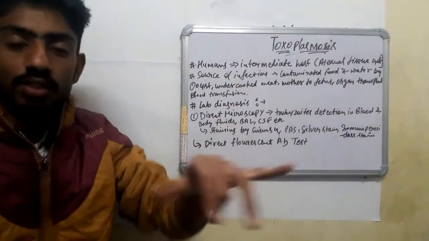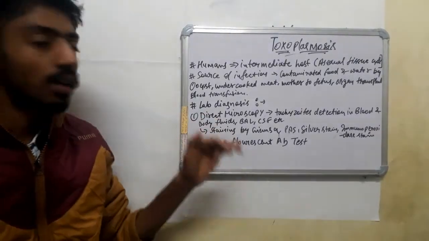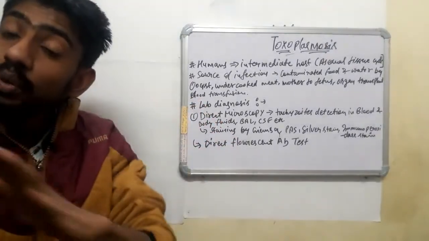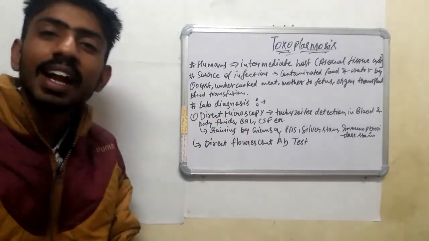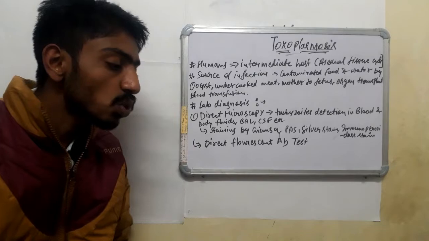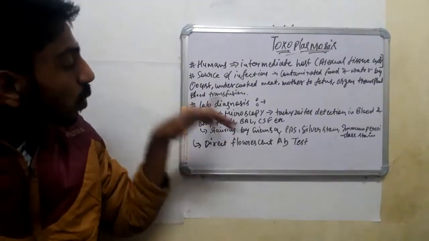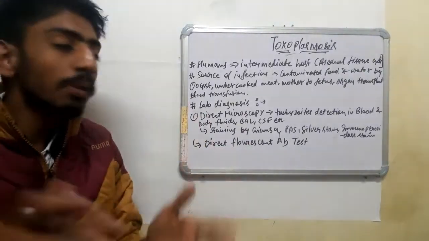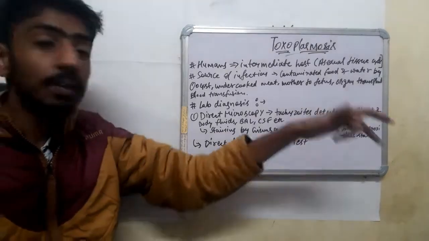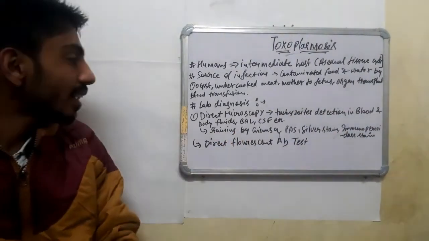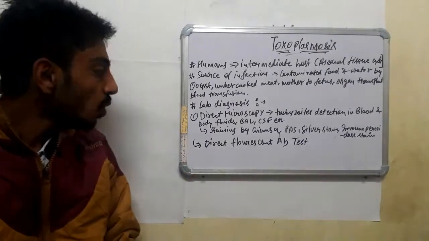also transmits Toxoplasma. So coming to the lab diagnosis, guys, we can do direct microscopy, and there are a lot of tests: antigen detection and antibody detection. Let's discuss each one by one. By direct microscopy you can detect the tachyzoite stage in blood and body fluids like CSF, etc.